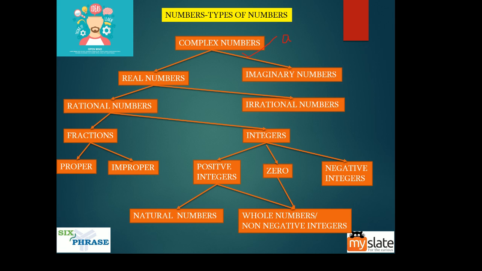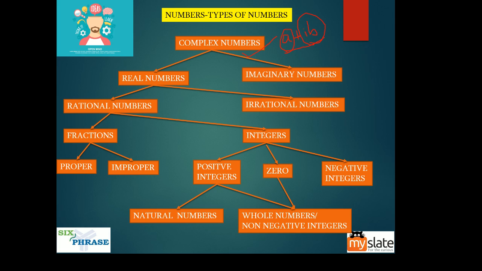a plus ib. This is an example of a complex number. Let me tell you what a plus ib is. See, this a is the real part, and this ib is the imaginary part.